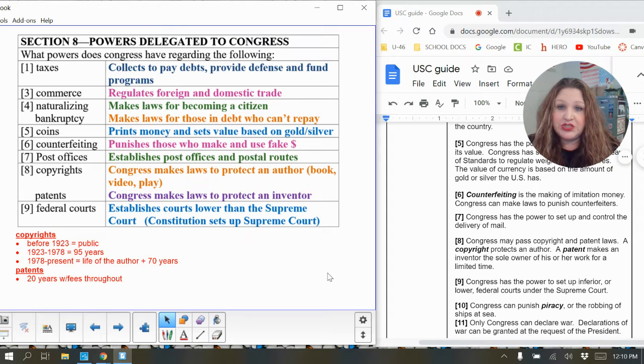And the Constitution is what sets up the Supreme Court. Remember, the Supreme Court is our highest court in our country. And so that is set up by our highest law. The Constitution sets up the Supreme Court. And then courts lower than that are set up by Congress. So I do want you to include that part of the answer that says the Constitution sets up the Supreme Court. That will be something that you need to know: the Constitution sets up the Supreme Court, and Congress sets up the lower courts, lower than the Supreme Court.